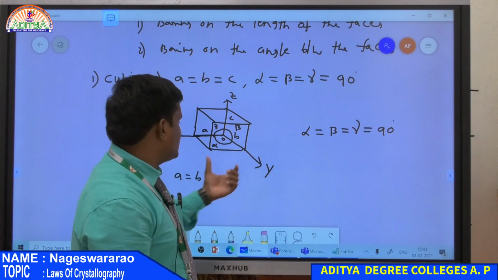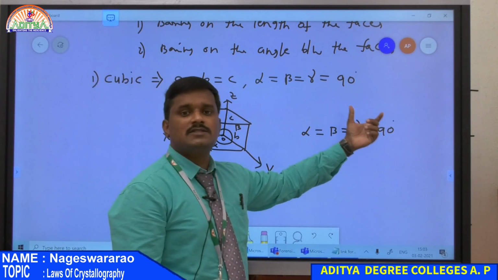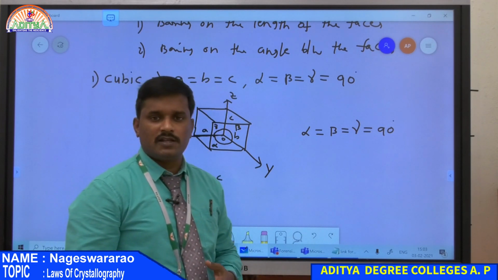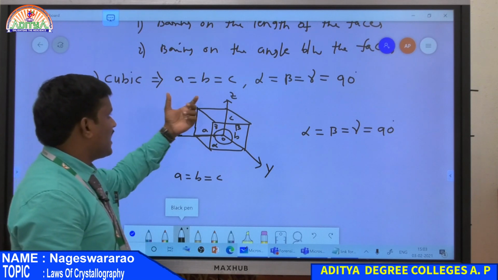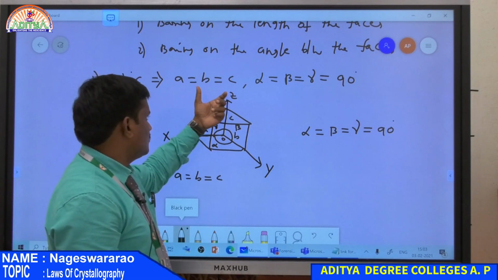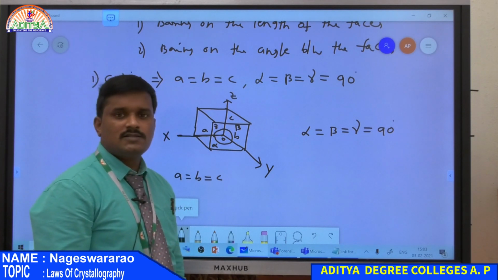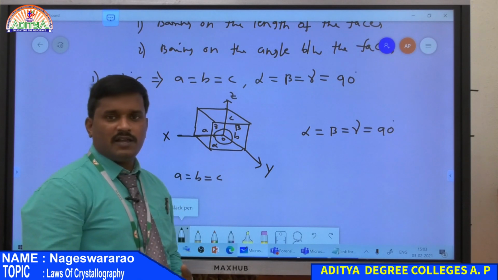Therefore each length is equal, and each angle is equal to 90 degrees. Then that crystal is known as a cubic crystal. So the first crystal is a cubic crystal, with parameters a is equal to b is equal to c, and alpha is equal to beta is equal to gamma is equal to 90 degrees.